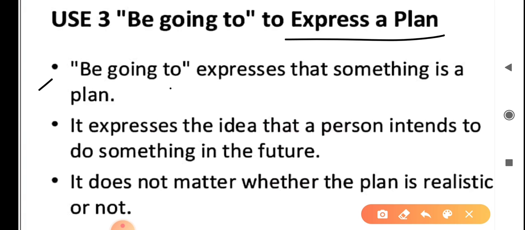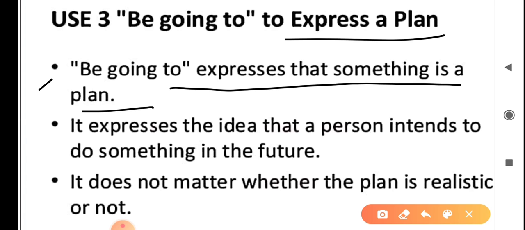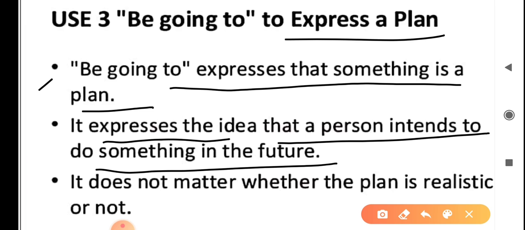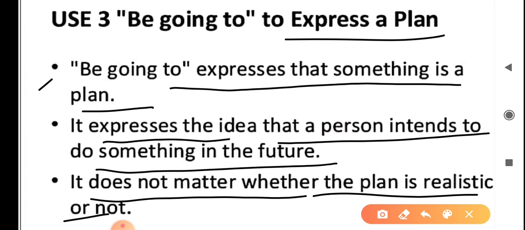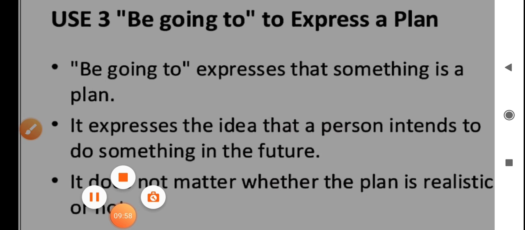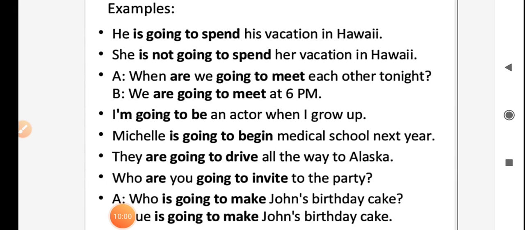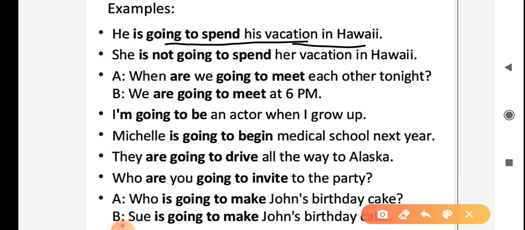First, be going to expresses that something is a plan. It expresses the idea that a person intends to do something in the future. It does not matter whether the plan is realistic or not. Examples. First, he is going to spend his vacation in Hawaii. Next, she is not going to spend her vacation in Hawaii.